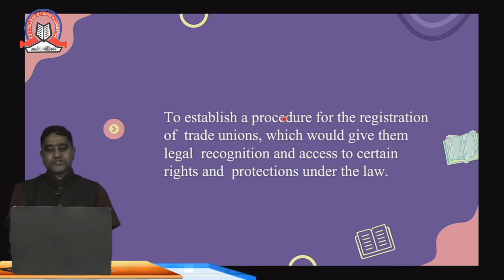To establish the procedure for registration of the trade union: whenever the union is to be registered, there should be a proper procedure. The procedure should be according to the law, and the registrar of the trade union will register the union if it is complying with the rules and regulations, and if it has been satisfied by the workers. This would give them legal recognition if the union has been registered, and access to certain rights and protections under the law. So certain rights would be given to the office bearers of the registered trade union, and there would be some protection against civil and criminal liability. Criminal proceedings won't be brought against the union if it is working within the limits.